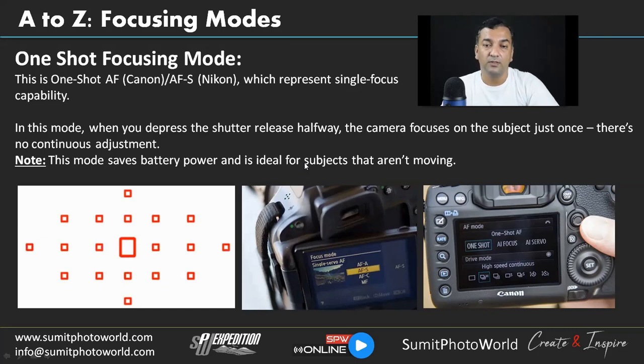As we discussed, this mode is good for stationary subjects. So when the subject is not doing so much movement, or even living subjects like a bird or animal, if they are not moving too much, just sitting around the same place, you can use this mode. It will help you save battery, because the focusing system demands more battery power, and if you are in continuous focusing mode, it will drain the batteries faster compared to single shot or one shot.